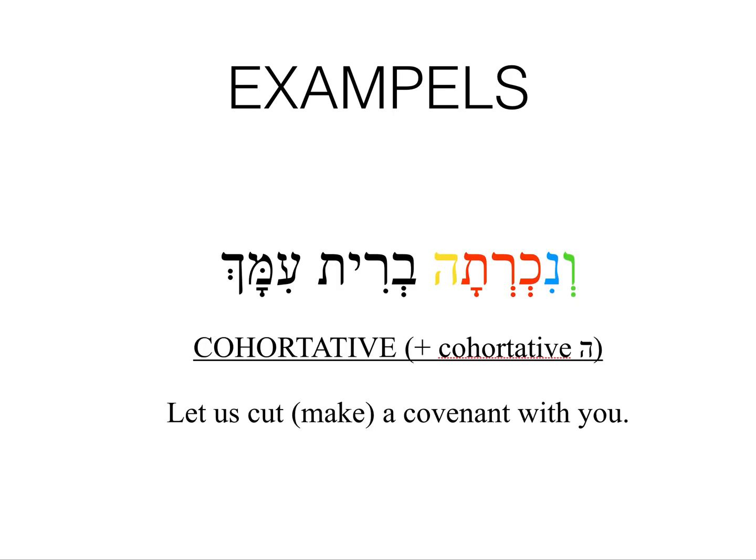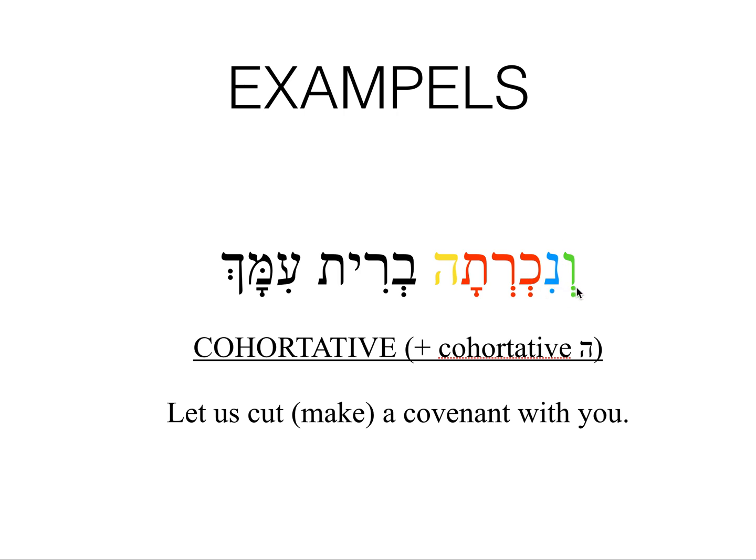Second example, V'nichreta berit imach. The first word is actually a verb, as usual in Hebrew. The verb is at the beginning. The verb is karat. Those are your 3 root letters, which means to cut. We have a nun at the beginning, and the nun at the beginning tells us it's a first common plural. We have an e that tells us that it could be kal, nifal, or hitpael. Hitpael would need an extra tav. Nifal would need a dagesh in the first root letter, in the kaf here. And we don't have any of those, so it's a kal.